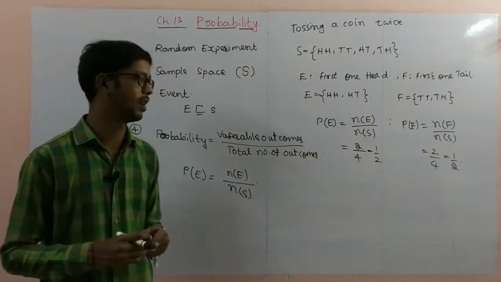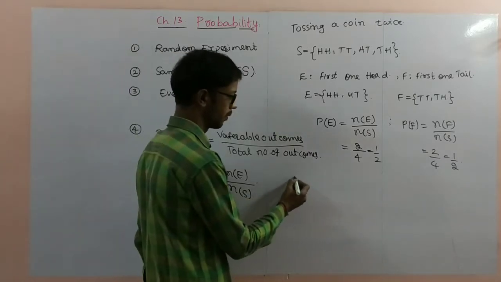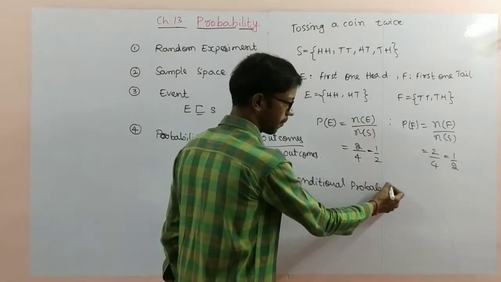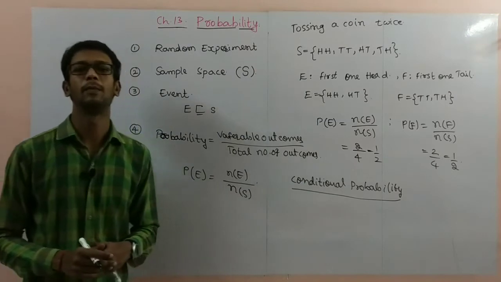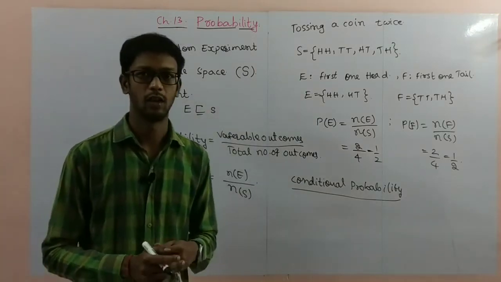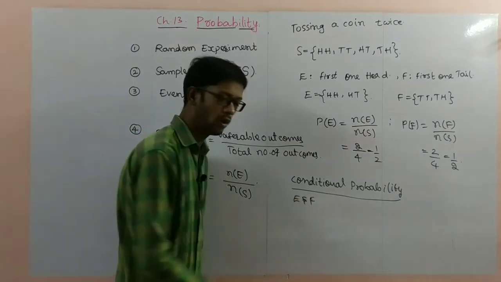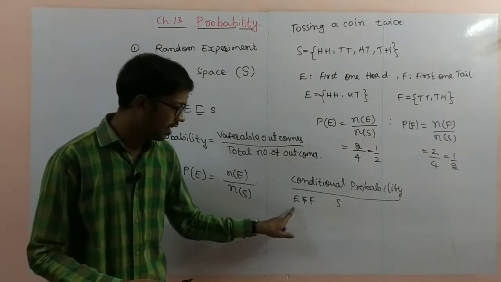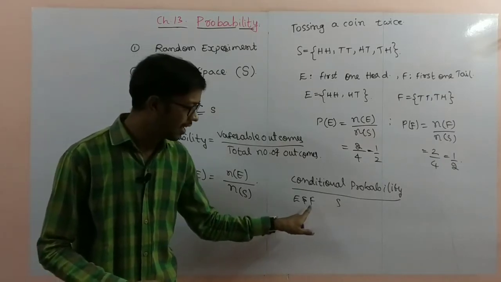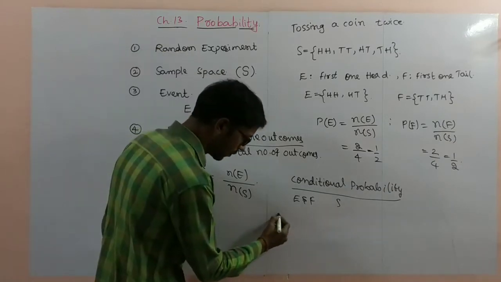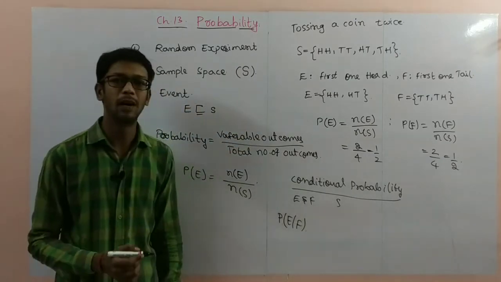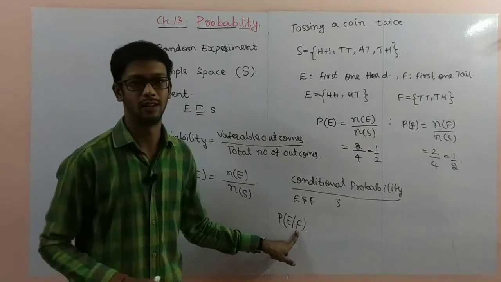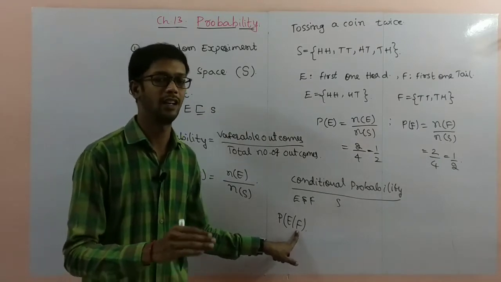Our second year's main first concept is conditional probability. Conditional probability is nothing but this: E and F are two events of the same sample space S. You have to find the probability of one event when another event has already occurred. Symbolically I write P of E by F. You have to find the probability of E, given that F has already occurred. F is already completed.